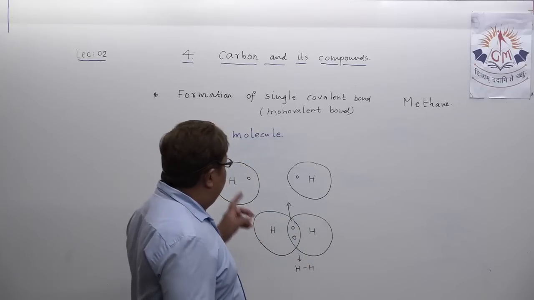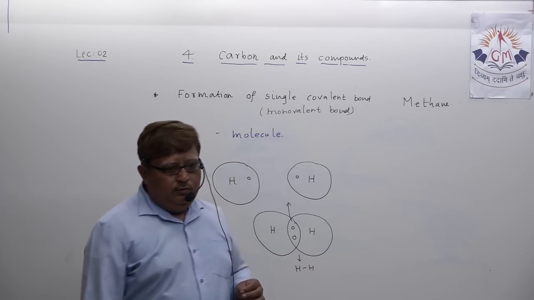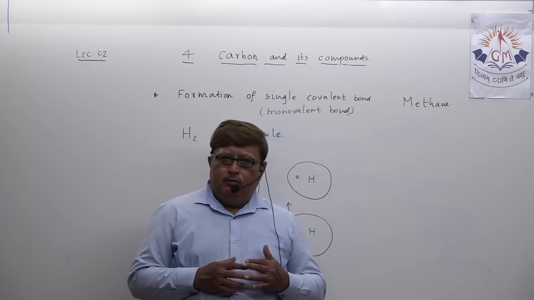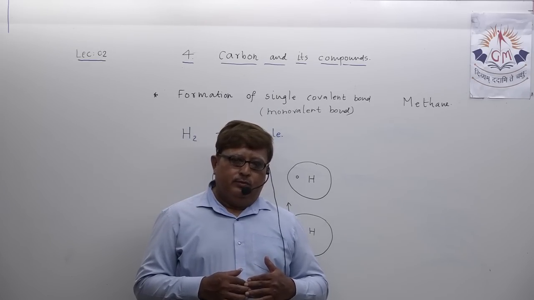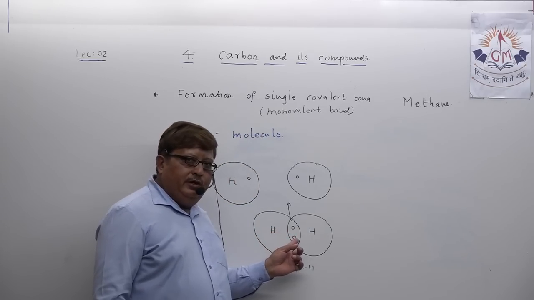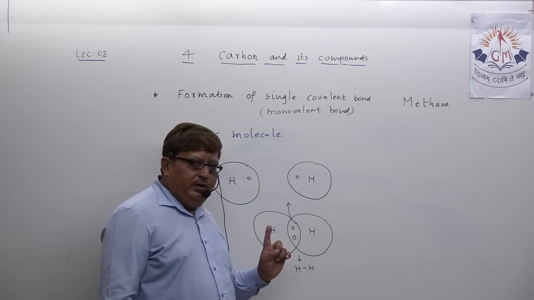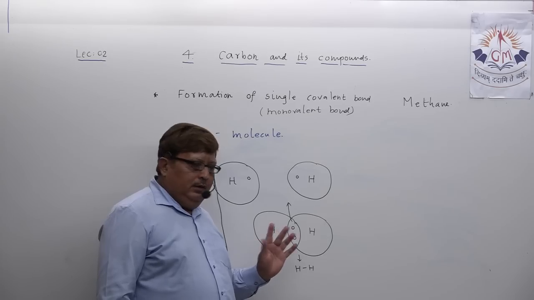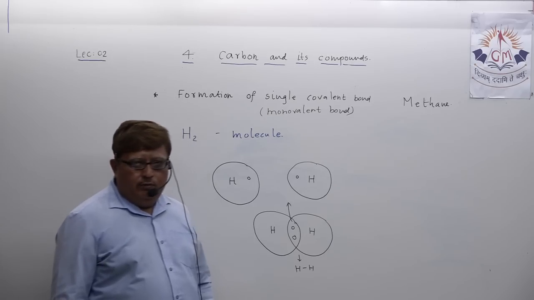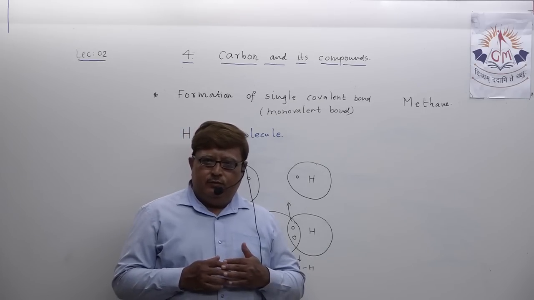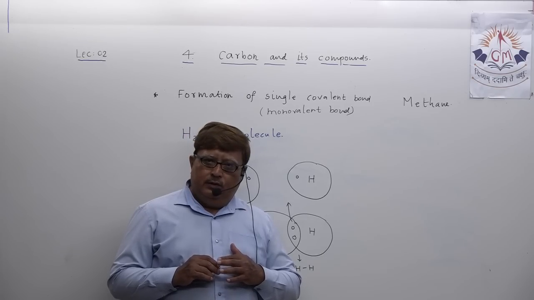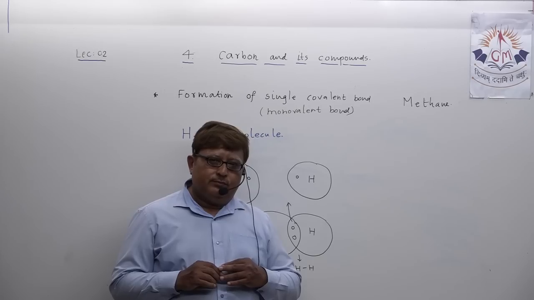So students, this is the formation of hydrogen molecule, which we call monocovalent bond. Here you have seen that the sharing of one electron pair takes place, and this is called monocovalent bond, or sometimes single covalent bonding in hydrogen molecule.